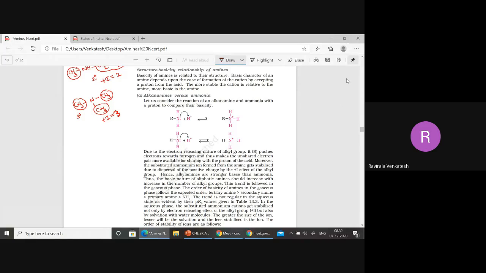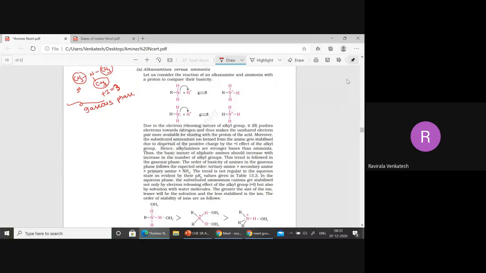Now this is only for the gaseous phase, not for all the phases. If they ask in terms of gas only, this is how to give the answer. This trend is followed in the gaseous phase only.